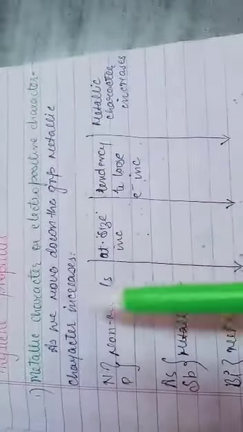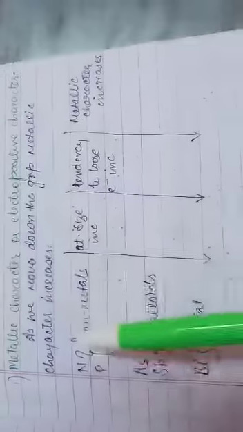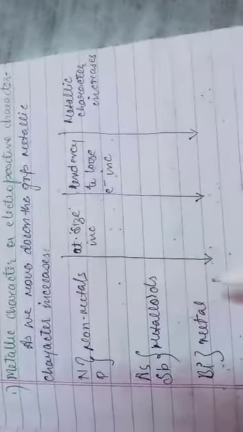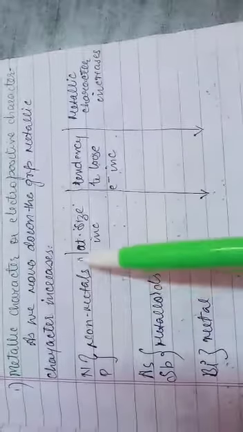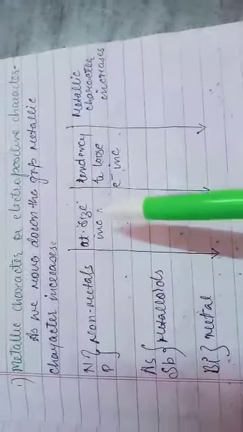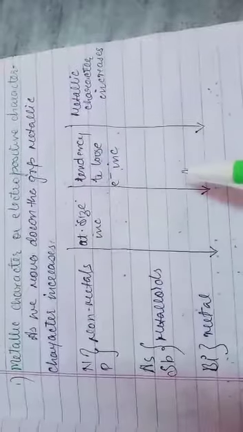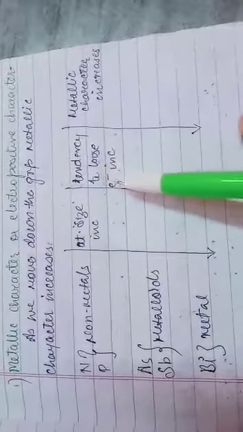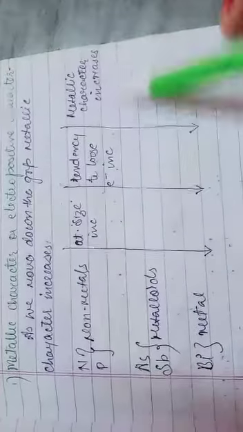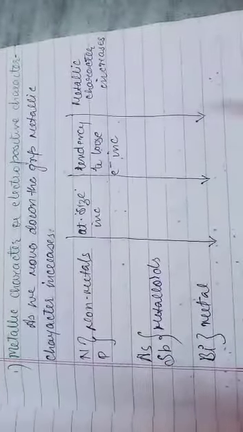As we move down the group, metallic character increases. Why does it increase? Because the number of shells increases, so atomic radius also increases, the force of attraction decreases, and the tendency to lose electrons increases. That is the reason metallic character increases, because by definition, as I told you, metals have the tendency to lose electrons.